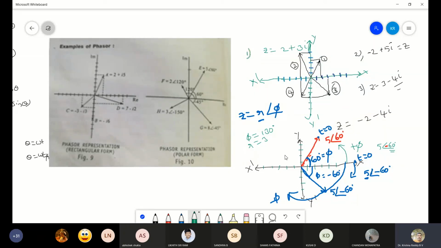Where exactly will you mark? If I mark this r equal to 3, means the length of the phasor, where do I need to mark? Can I mark it here? If I mark it here, this angle should be 130 degree. As we don't know whether this angle is 130 degree, first we'll mark the angle, then we'll mark the length of the phasor, so that you will be getting the exact. Is it clear?